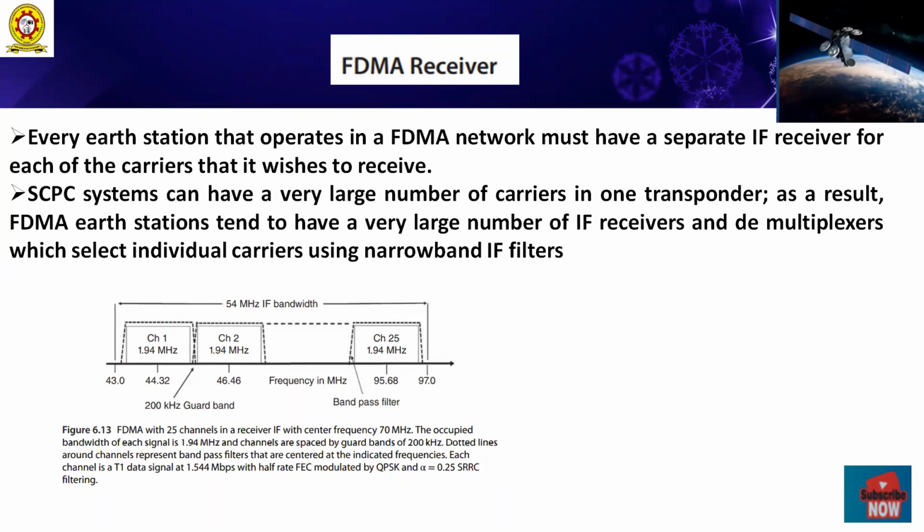Therefore, the saturation characteristics of the transponders can be modeled by generating the third order intermodulation, third order IM.